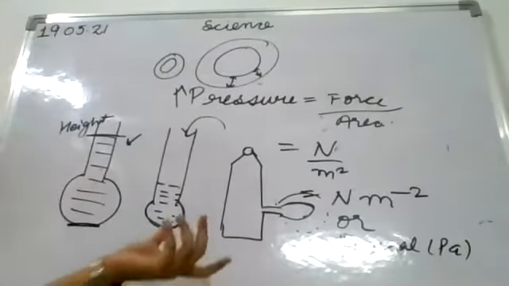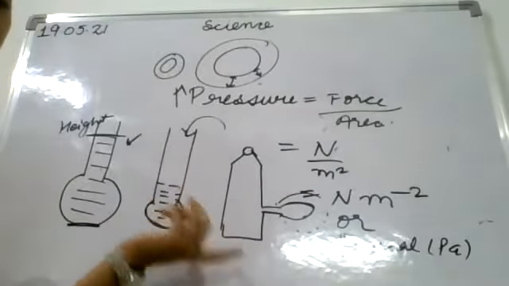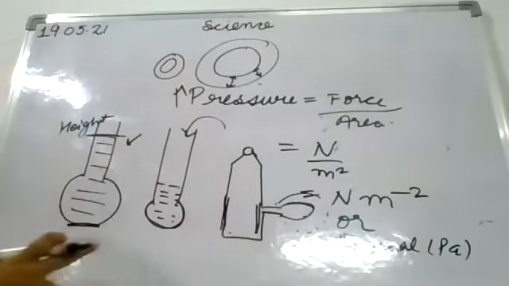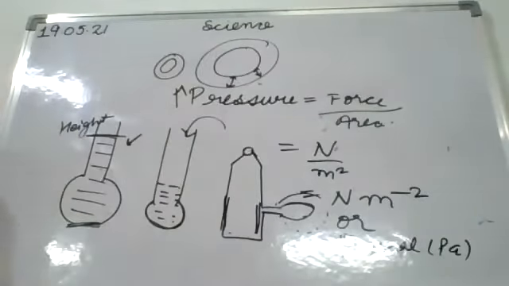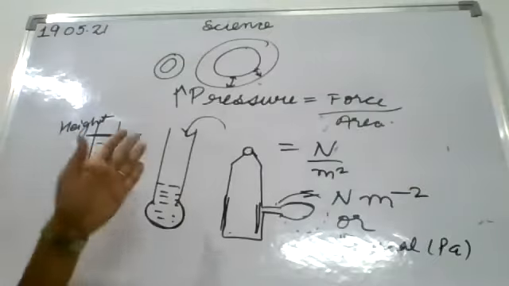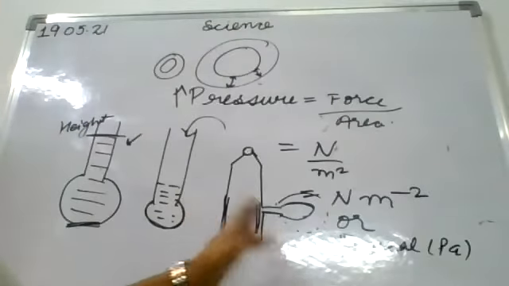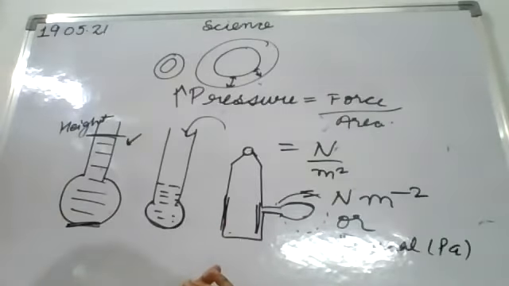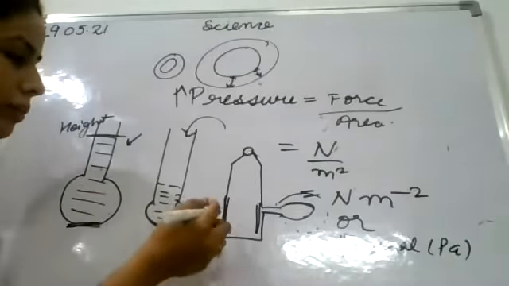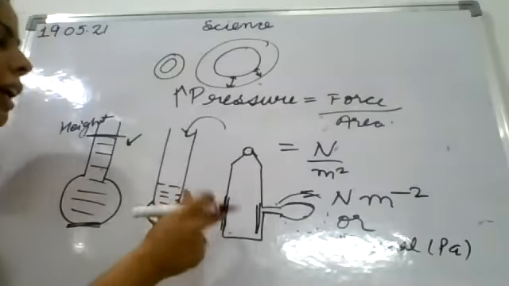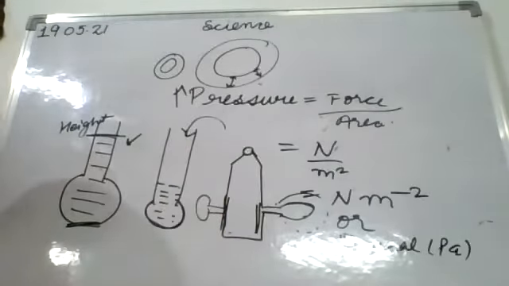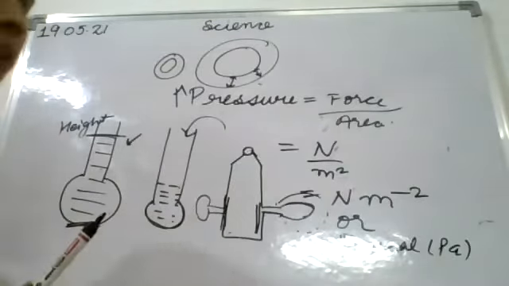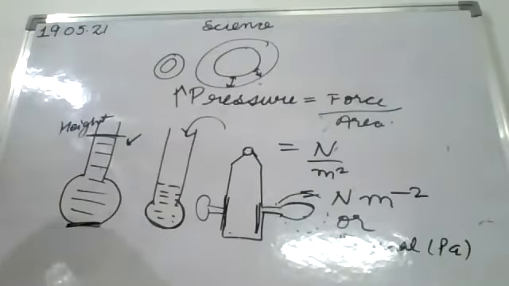So this activity shows that the liquid exerts pressure on the walls of the container also. The first activity showed that it exerts pressure at the bottom. Now the next activity has shown that it exerts pressure on the walls of the container also. If I pass a hole on this side, similarly the bulge will increase on this side also. In any direction, at any height, you can pass a hole and the observation will be the same.